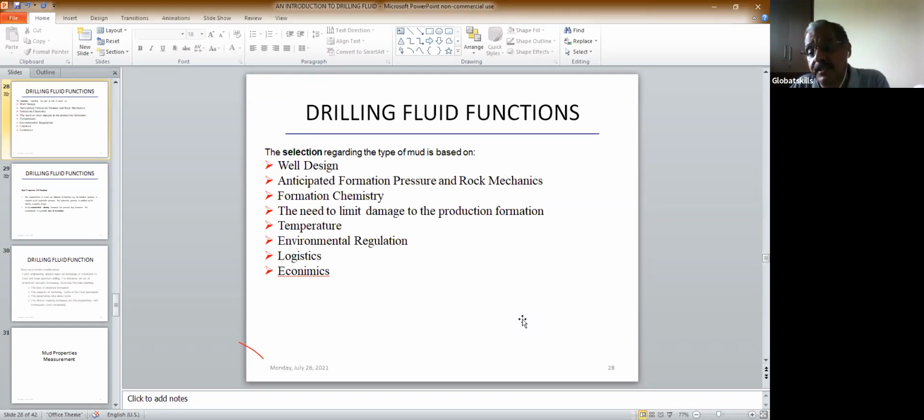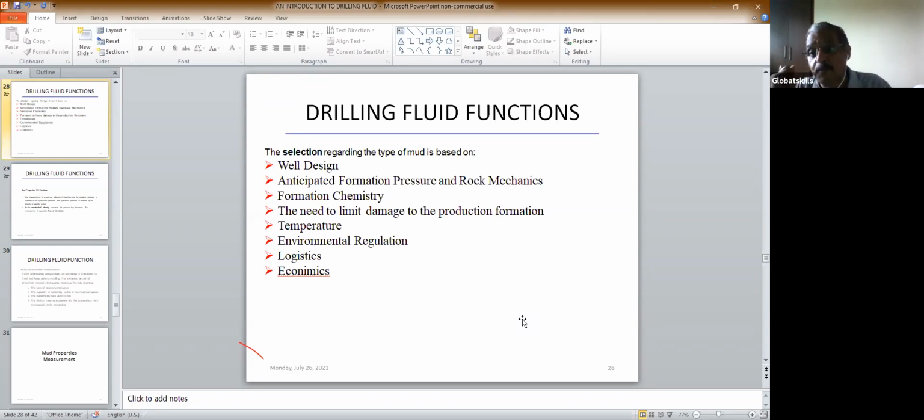Next comes the logistics. Supposing you are in an offshore location or very far off locations where transporting things becomes difficult. You have to see which chemicals you are going to use so that transportation becomes easy and you don't face a problem. There are many chemicals like calcium chloride. Transporting calcium chloride is very, very difficult if the moisture conditions get it heated up, so you avoid using those things. In tropical countries where it rains too much, they face a problem with these things, because logistics is a problem there.